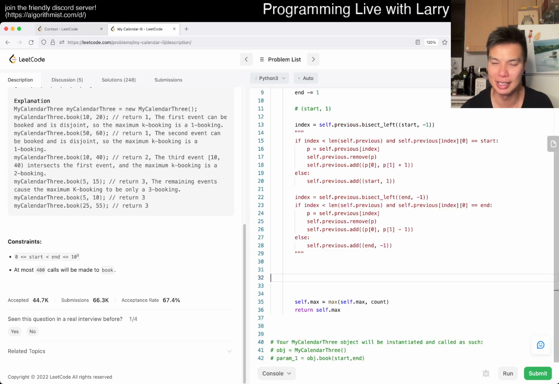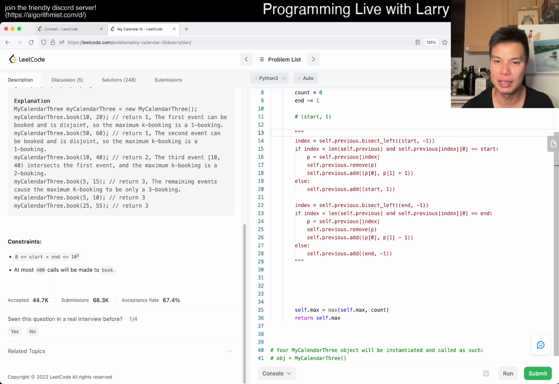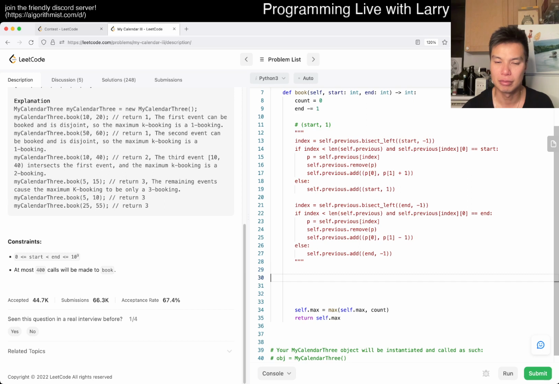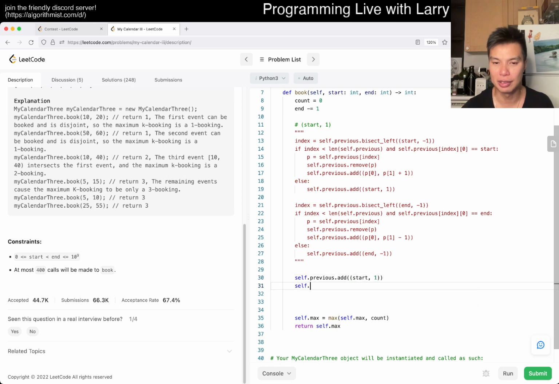What I want to do is actually just add start +1 and -1 without the add, right?